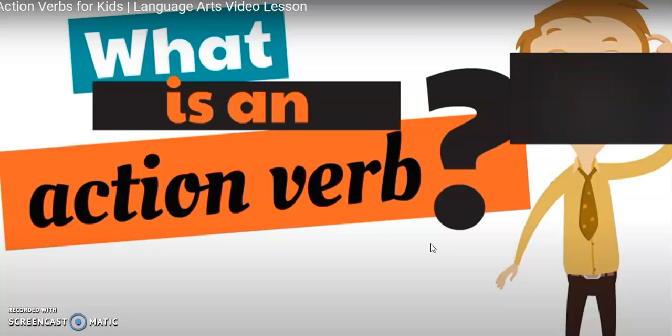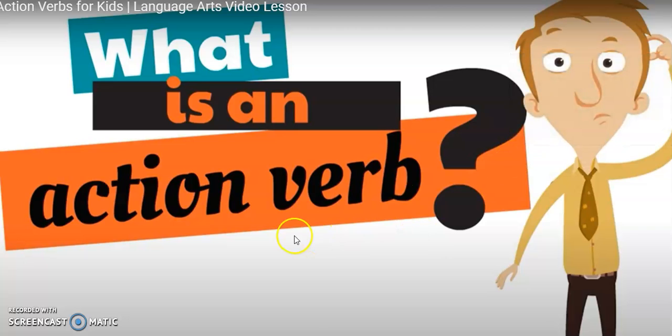Today we are going to continue with action verbs. Hoy vamos a continuar con los verbos de acción, ¿ok? For example, here on the screen we have a question. En la pantalla tenemos una pregunta. La pregunta es, what is an action verb?